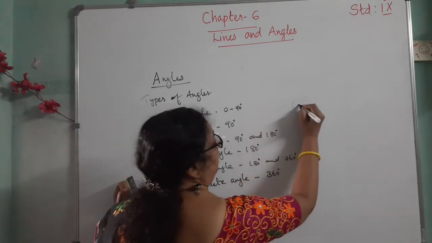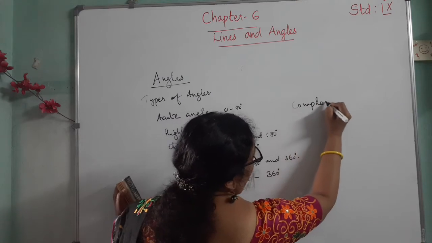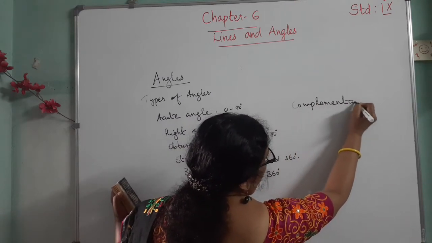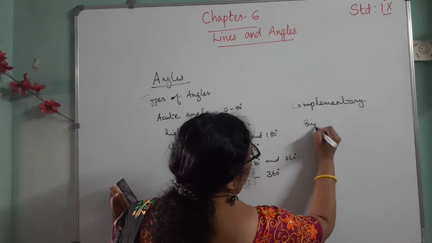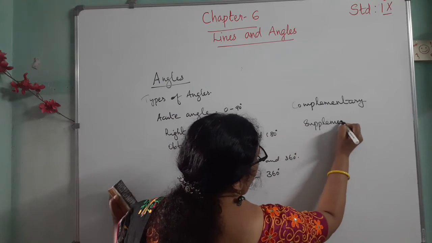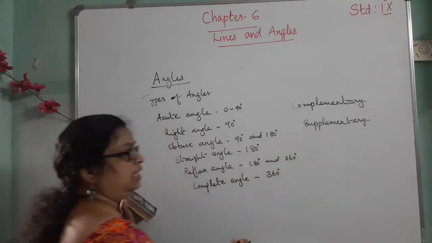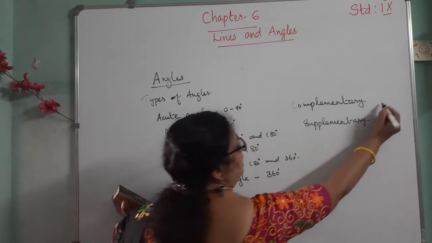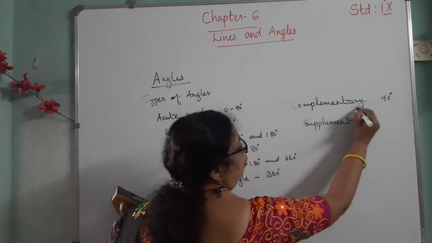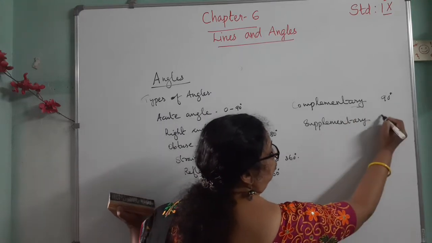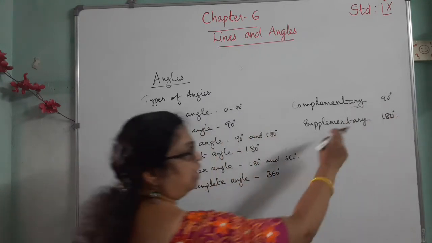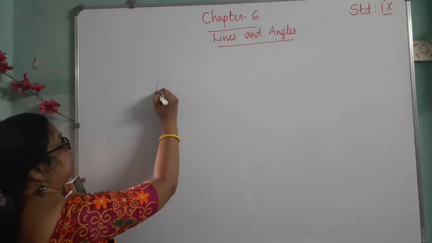Then complementary and supplementary angles. If the sum of two angles is 90 degrees, they are called complementary angles, and if the sum of two angles is 180 degrees, they are called supplementary angles.